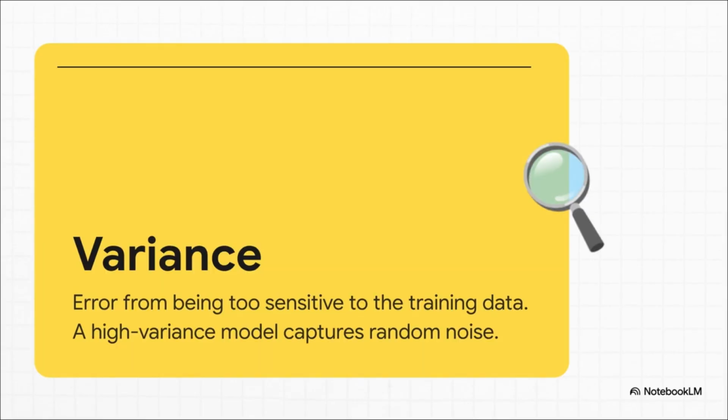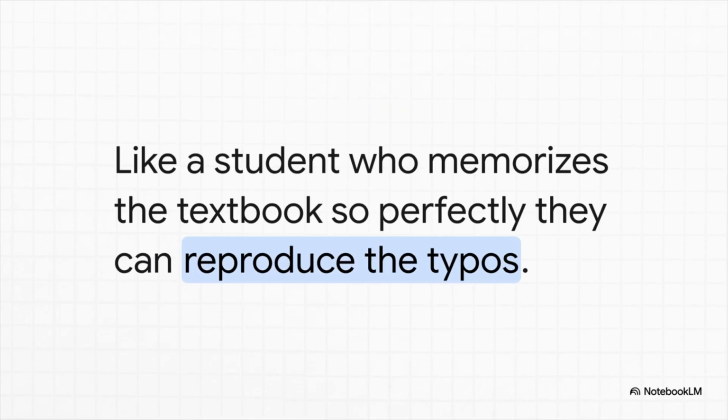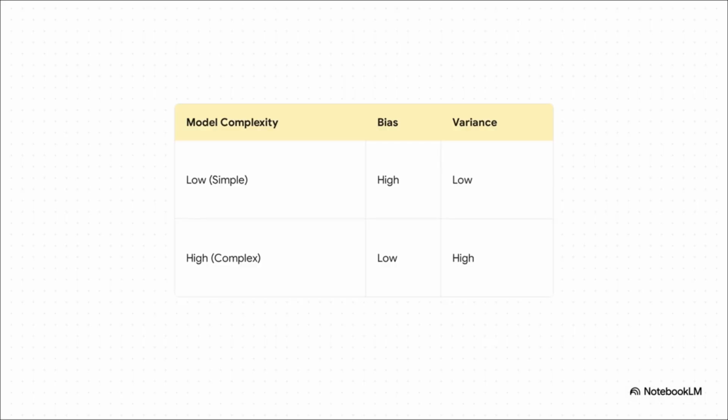Now, on the other side of the trade-off, you have variance. This is the error from a model being too complex, too sensitive. It pays so much attention to the training data that it doesn't just learn the important patterns, it also learns all the random, meaningless noise. And this is overfitting. And this brings us back to our student analogy. A high-variance model is like a student who memorizes their textbook so perfectly that they can even reproduce the typos. They've learned the material, sure, but they've also memorized the noise right along with it, without ever learning to tell the difference.